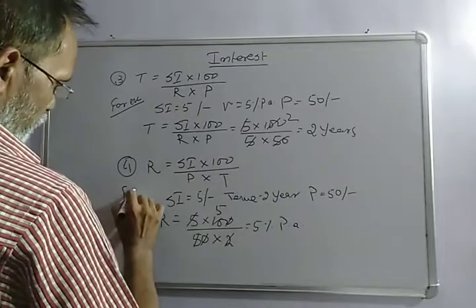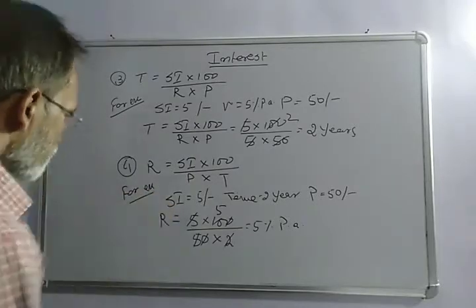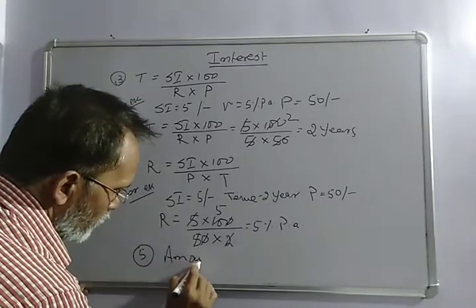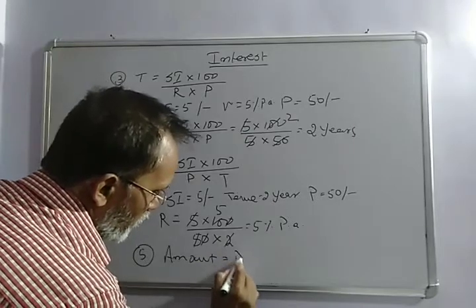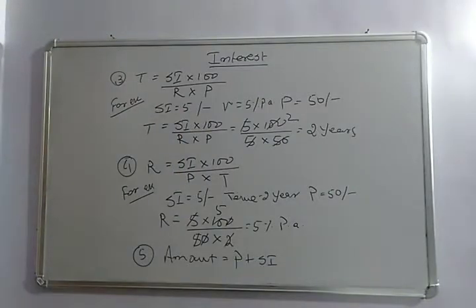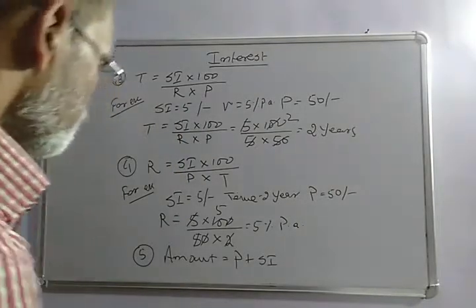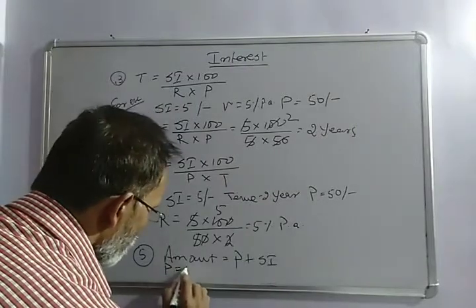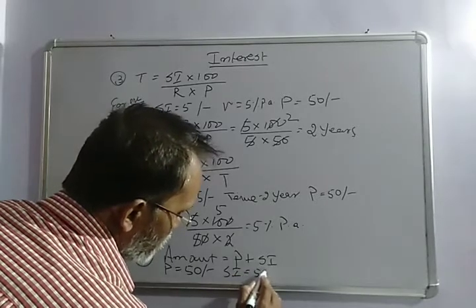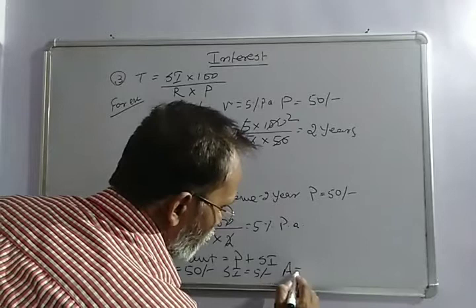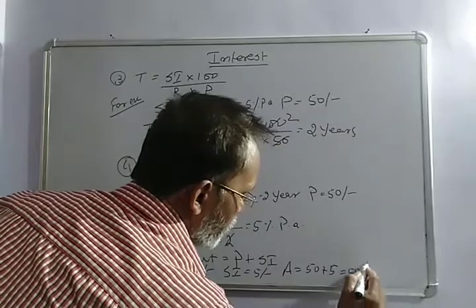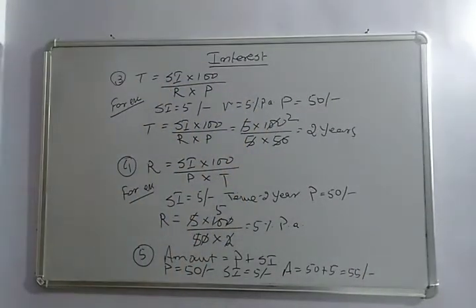Then again, for example, number 5 is amount. Amount is equal to P plus SI. If the principal P is equal to 50 rupees and the calculated SI is equal to 5 rupees, then amount will be equal to 50 plus 5, that is equal to 55.